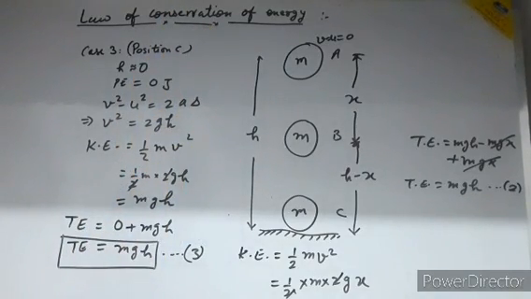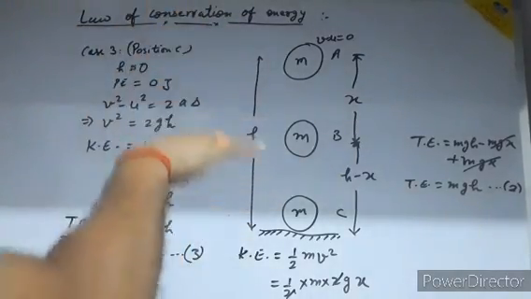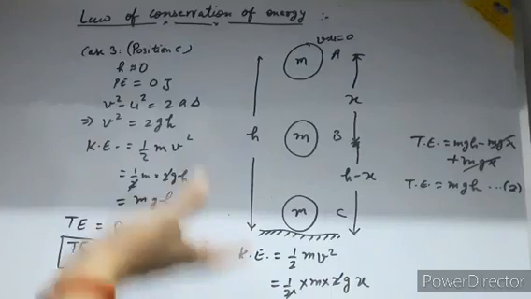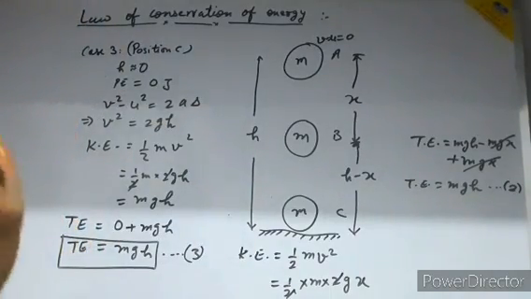Second thing, the potential energy changes into kinetic energy during the free fall of a stone. Conversely, you can also say that if the stone is projected upward, the kinetic energy will change into potential energy. When you leave the ball from a certain height, your potential energy changes into kinetic energy, and when you throw the ball in the upward direction, your kinetic energy will change into potential energy. Okay class, so this is the law of conservation of energy.